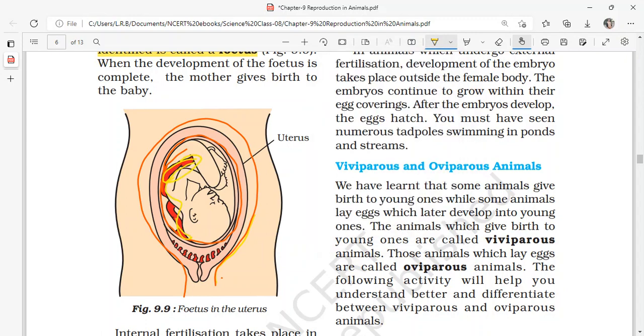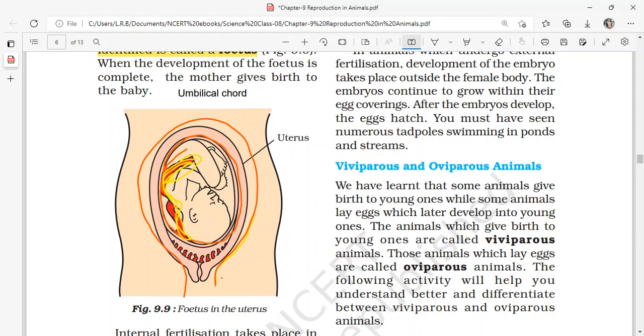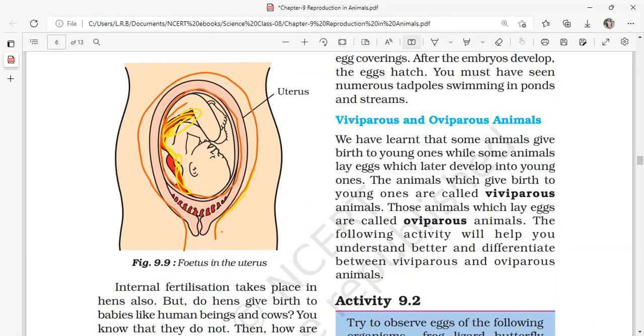This cord is called the umbilical cord. Let me write its spelling here. It is called umbilical cord. Now this umbilical cord has a specific function of providing food to the baby and collecting waste from the baby and supplying it to the mother, and the mother will be discarding it outside the body. So that is the function of the umbilical cord.